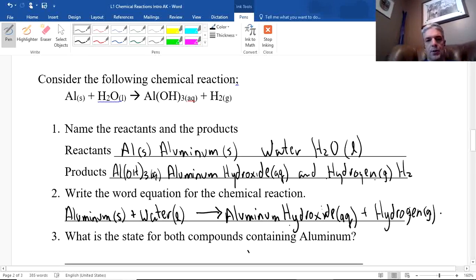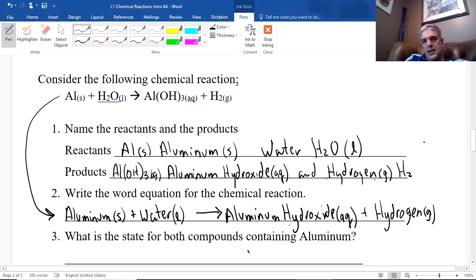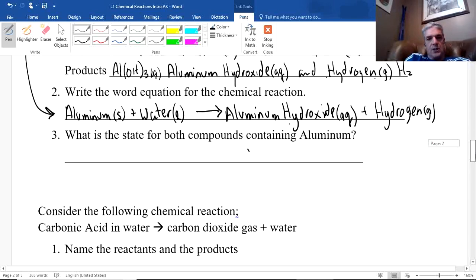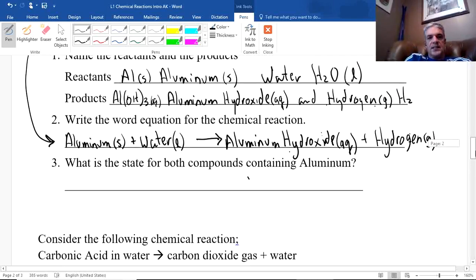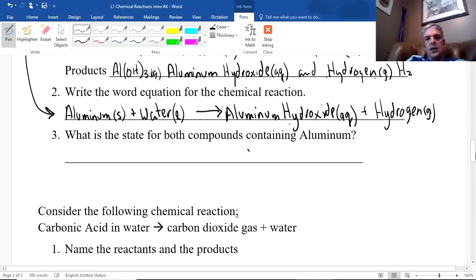And so that is the way it basically moves along. It's basically the same thing as writing this here. It's just writing it with words versus writing it with symbols. Either way, whichever way you prefer. And you should be able to do both methods, essentially, is what they're saying. And then it says, what's the state of both compounds containing aluminum? Well, the first one is solid, and the other one is aqueous.